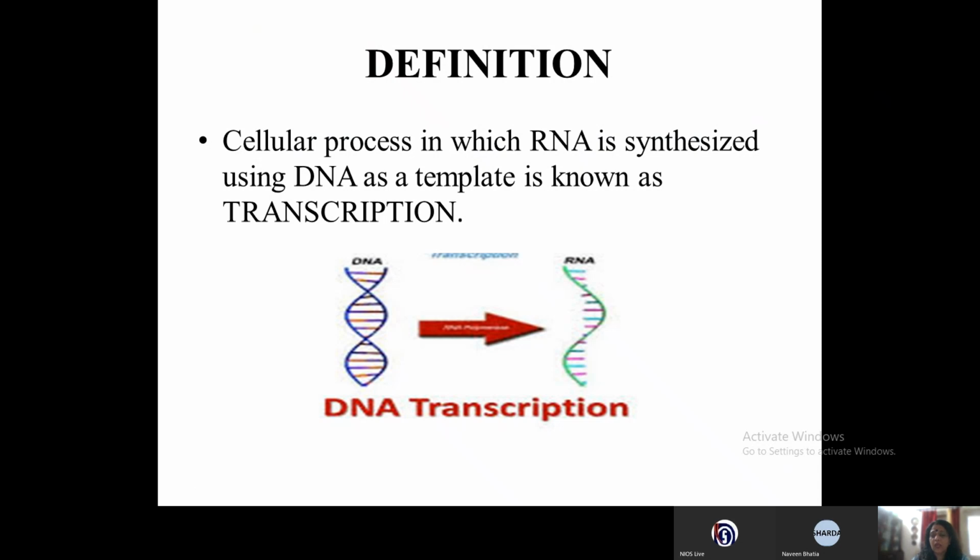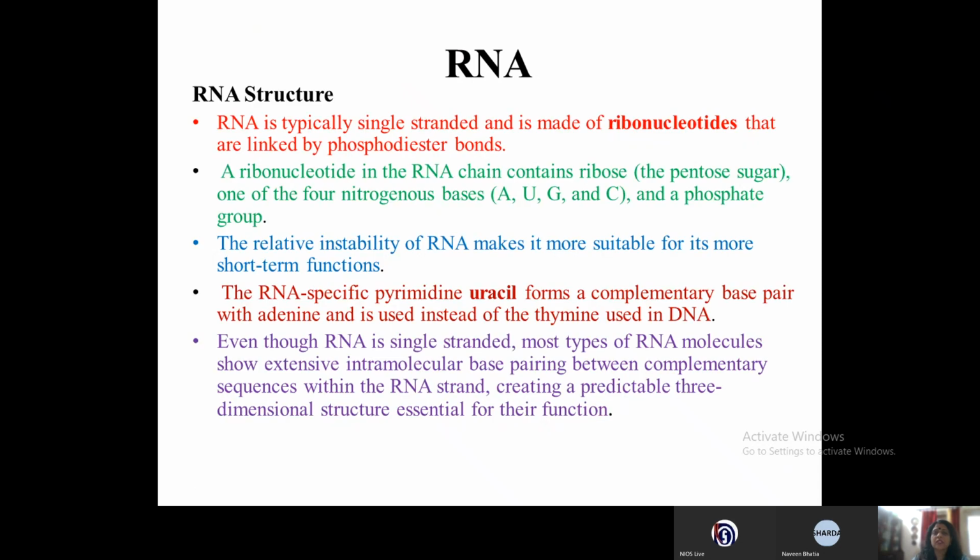Since RNA is the product, RNA is formed, so we have to study the structure of RNA. We should know what RNA is like. So the structure of RNA is typically single-stranded and is made up of ribonucleotides. So what are the monomers of the RNA? It is the ribonucleotides. The ribonucleotides in an RNA chain contain the ribose sugar and one of the four nitrogenous bases, that is adenine, guanine, uracil and cytosine, and a phosphate group.